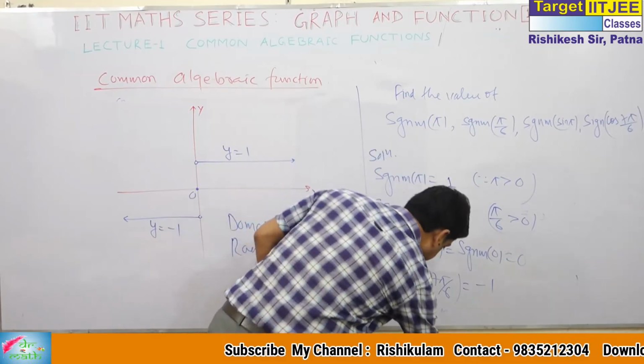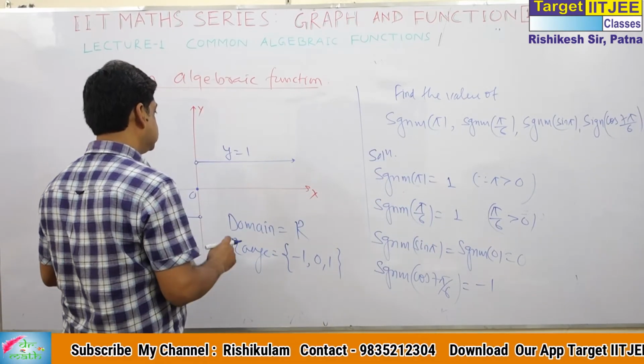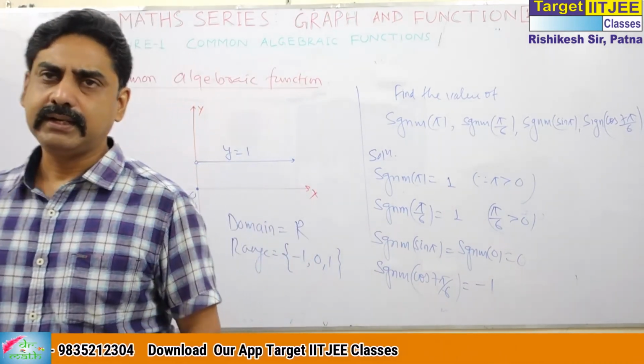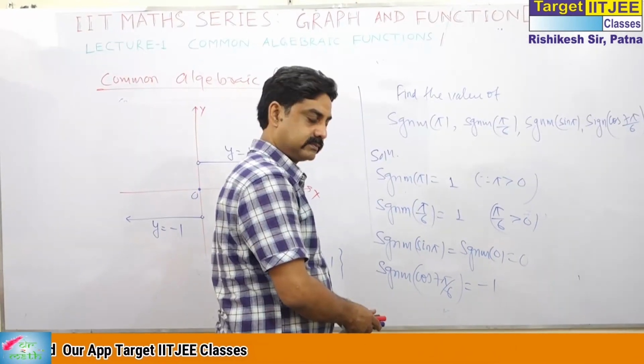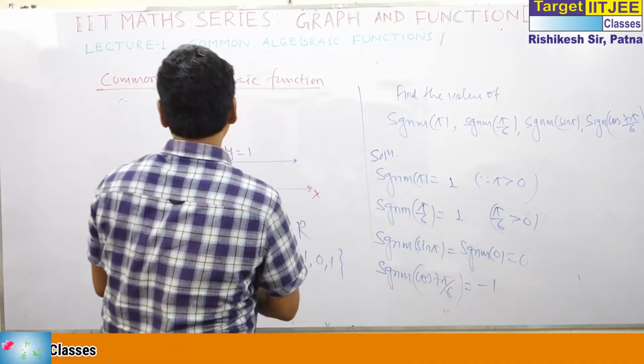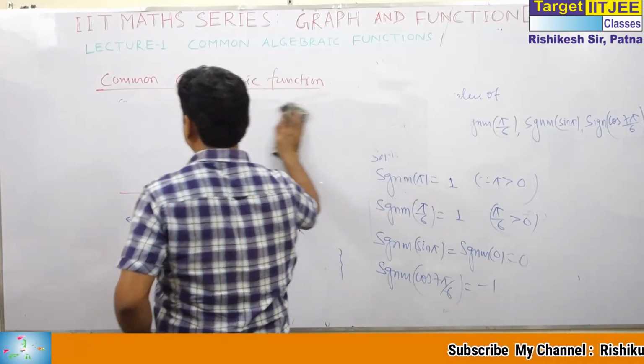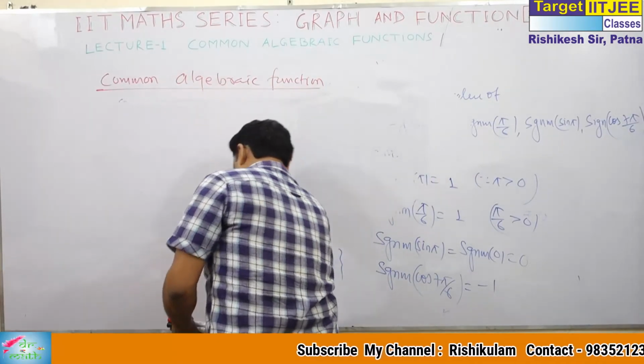Now, let's move to the next function. The next function is the greatest integer function. What is the greatest integer function?